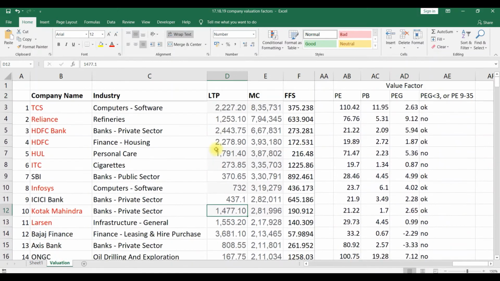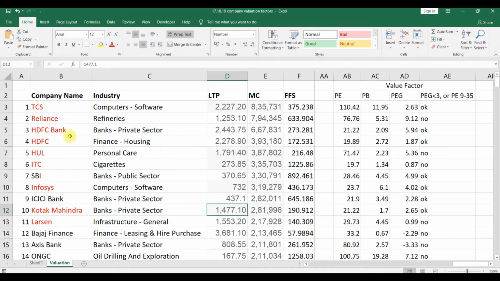We have constructed a 219 stock universe, that is, 219 stocks in one particular bucket. We will calculate the PE ratio, PB ratio and PEG ratio for all the stocks. Then we will interpret them for the different investors.